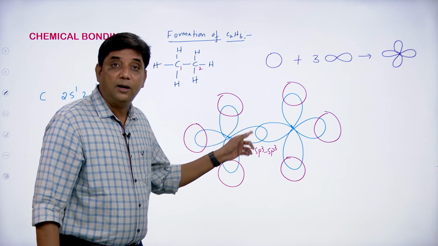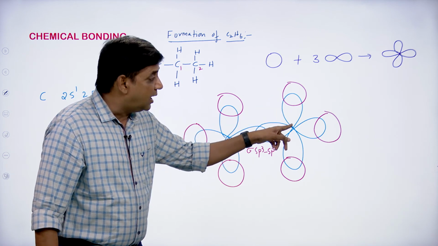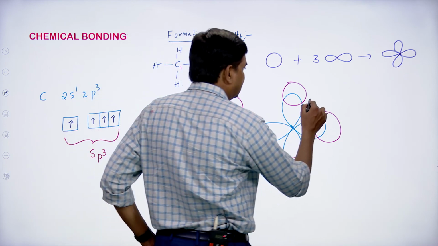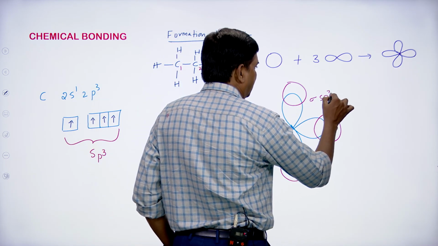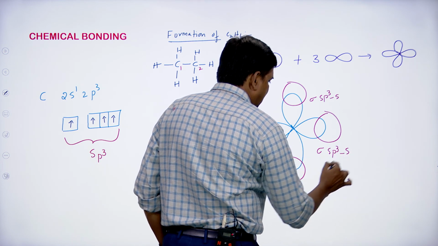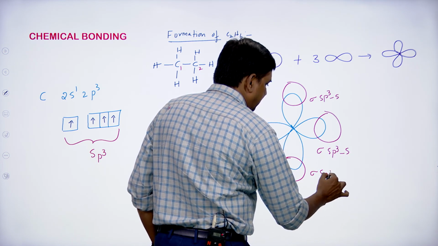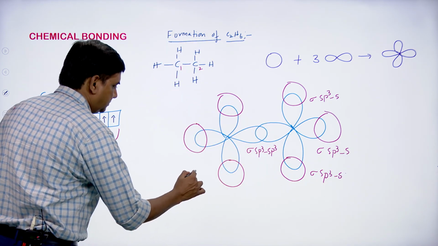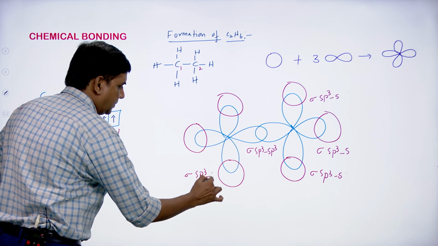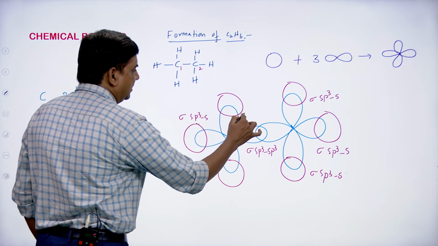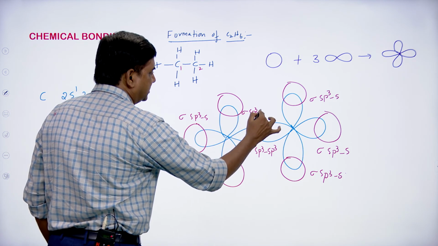Apart from this carbon-carbon overlapping, each carbon will overlap with the 3 hydrogen atoms individually, and this is sigma sp3s. This is sigma sp3s, and this is sigma sp3s. And here also this is sigma sp3s overlapping and sigma sp3s overlapping.